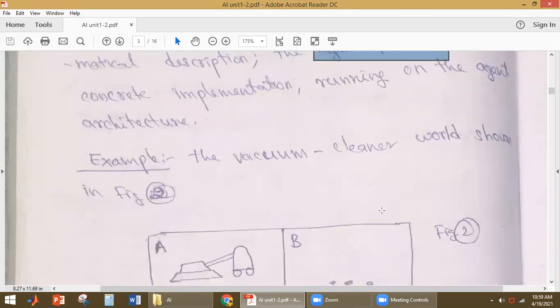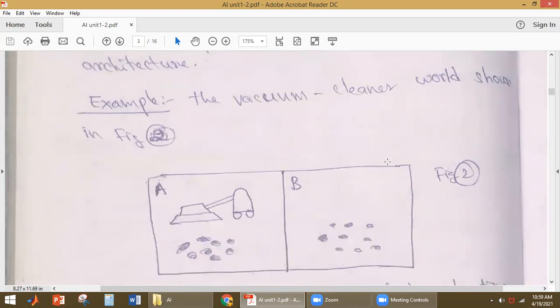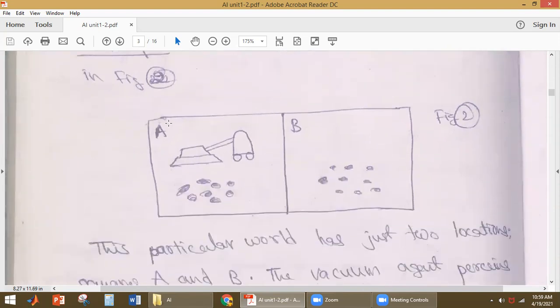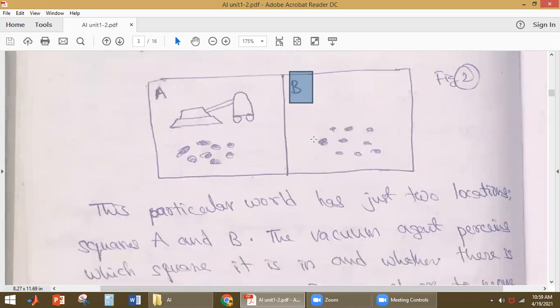Now we'll take an example. This is the example of the vacuum cleaner world as shown in the figure. Here, this is the vacuum cleaner world. These are the dirt particles. Okay. So here we have two squares, square A and square B. What should this vacuum cleaner agent do? The vacuum cleaner agent should perceive in which square it is and whether that square is dirty or not.